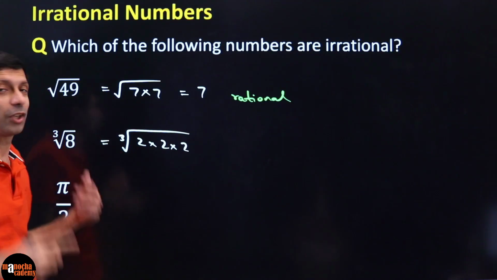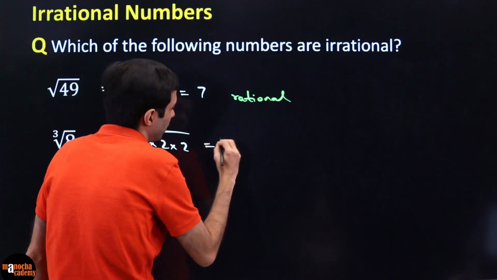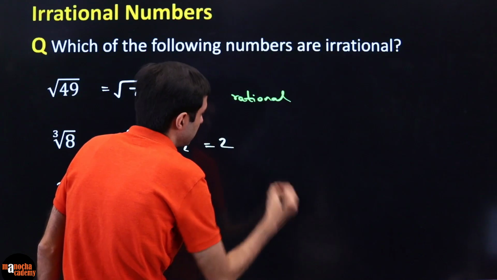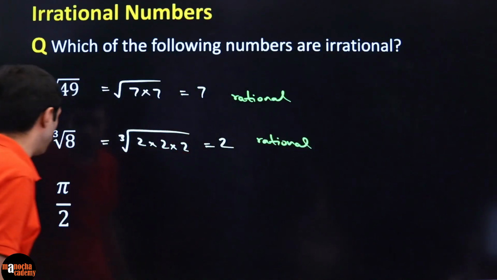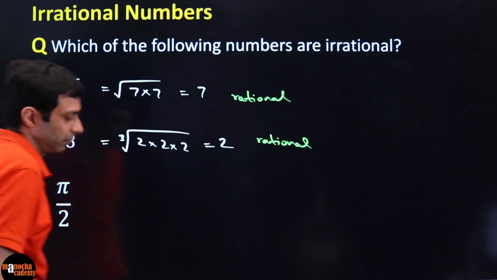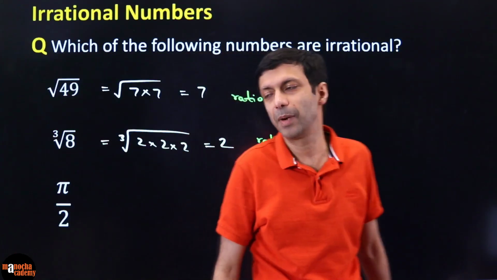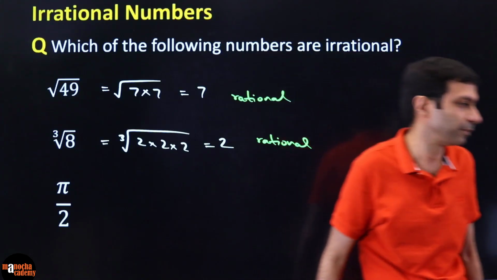It's not that, hey, I saw the cube root irrational. No, no, no. Again, the answer is 2. This is simply a rational number. What about the last one, guys? Pi by 2. Can you guys tell me, is pi by 2 rational or irrational?